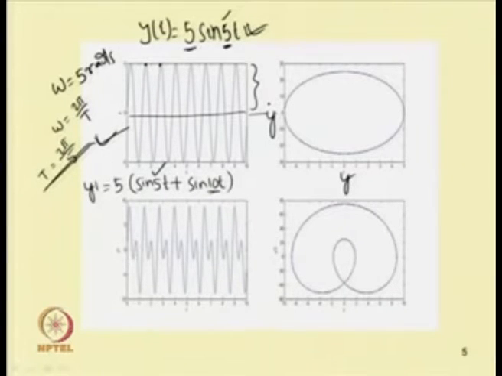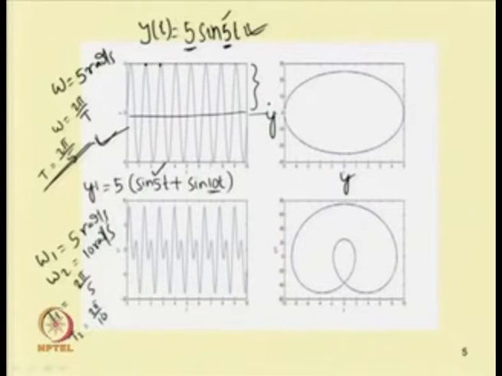In the second case, one can observe we have two frequencies. Frequency 1, omega 1, equal to 5 radian per second, and frequency 2, that is omega 2, equal to 10 radian per second. So, in this case I can find T 1 equal to 2 pi by 5 and T 2 equal to 2 pi by 10. By finding these time periods, one can see that this is the least time period.